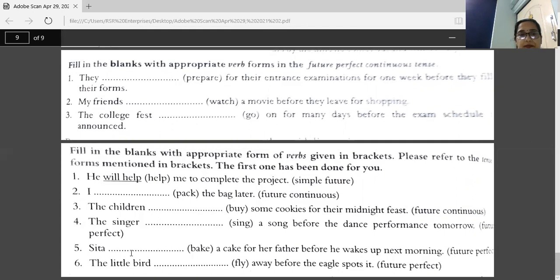Your answer is the little bird will have flown, F-L-O-W-N, flown away before the eagle spots it. So that was exercise mixed one, all the future. I hope you have understood all the tenses very clearly.